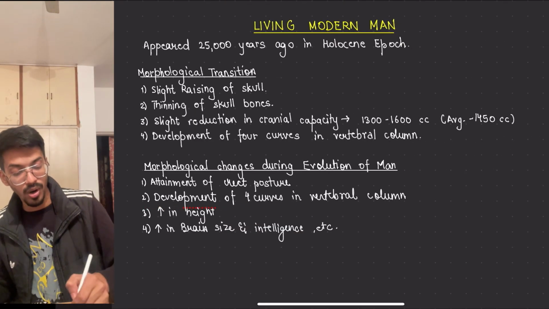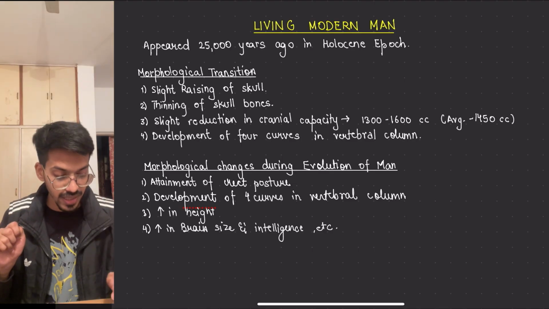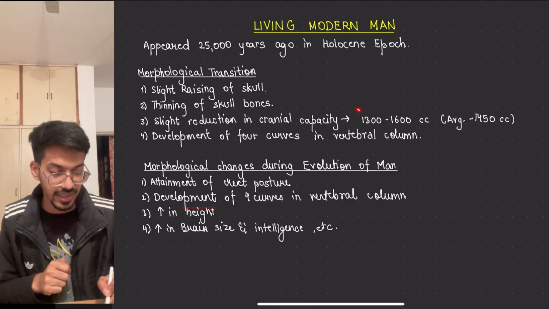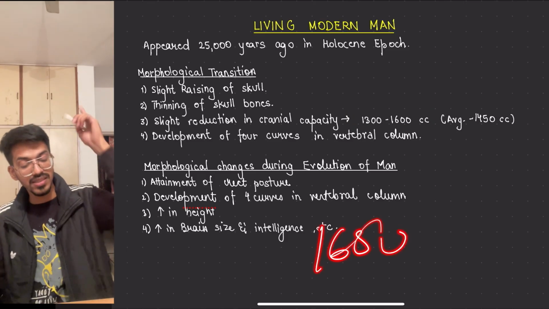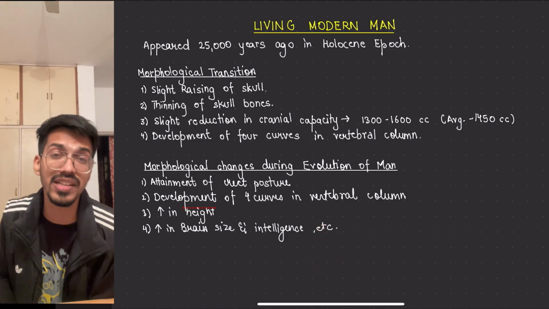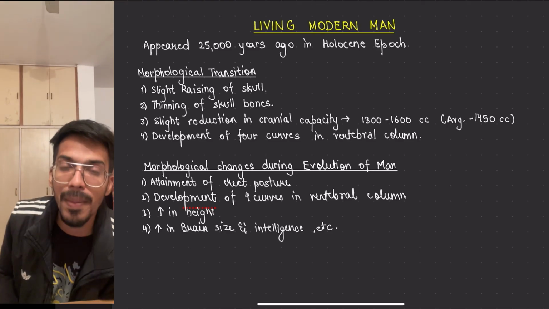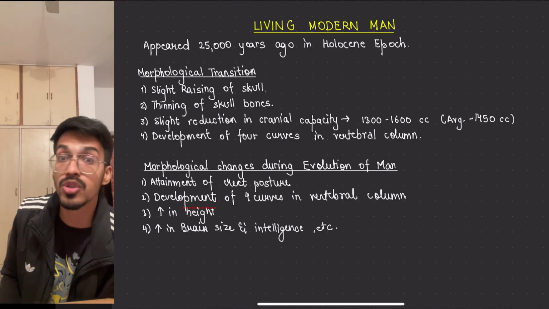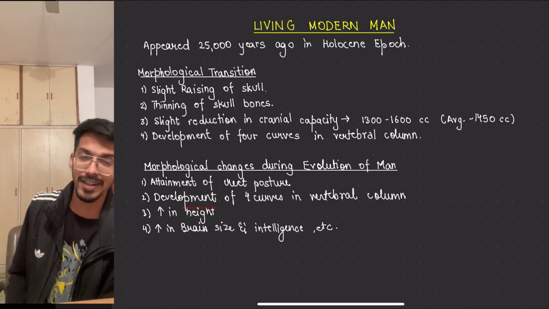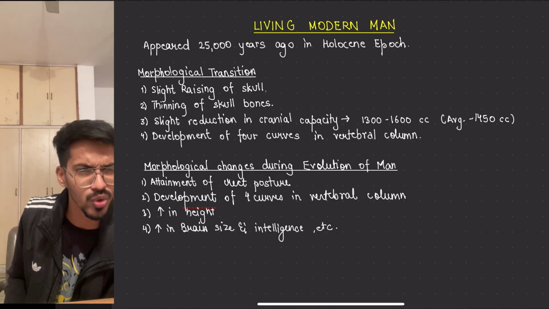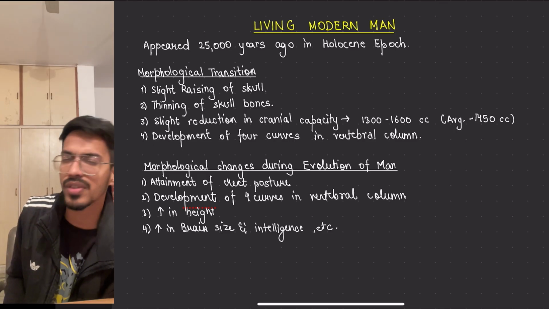When we come to modern men, the cranial capacity is on average 1450, that is 1300 to 1600 cc. But Cro-Magnon has 1650, so we have a significant decrement in cranial capacity. So if Cro-Magnon man is given in your answer, always remember that Cro-Magnon man has more cranial capacity than current men. So are we any less? Maybe we are.